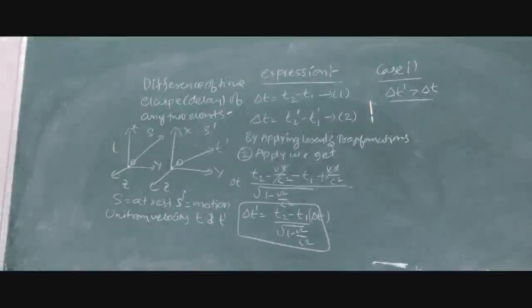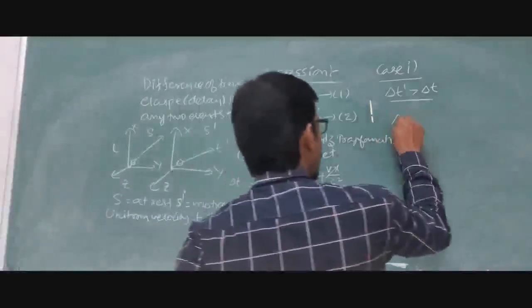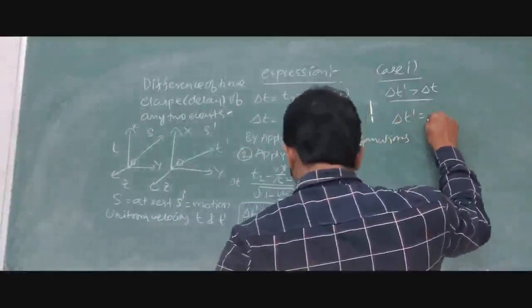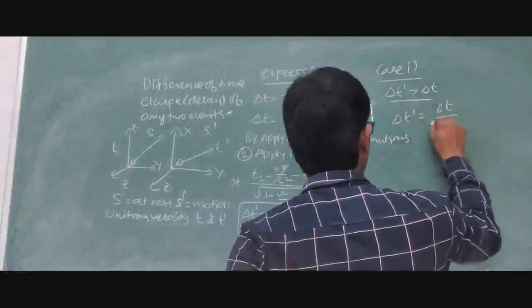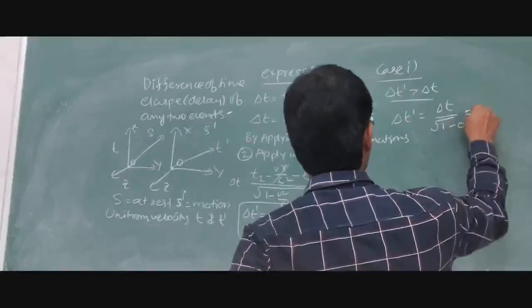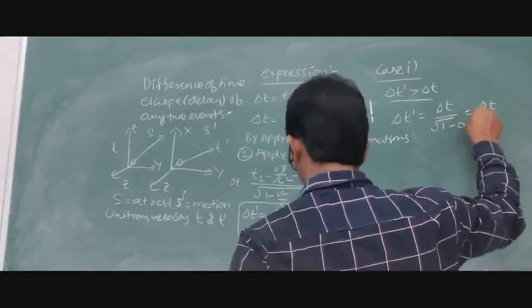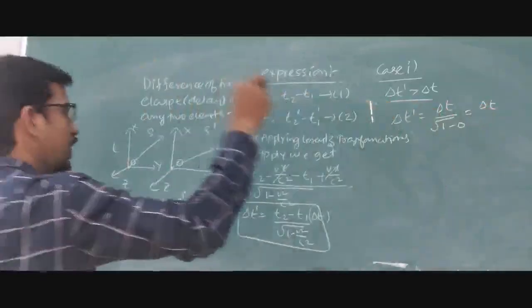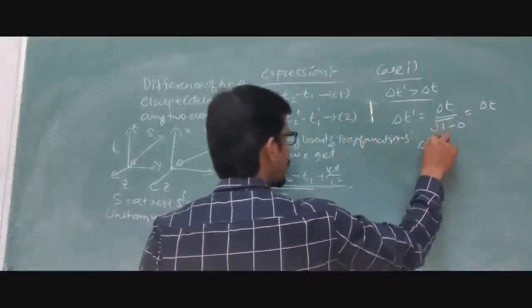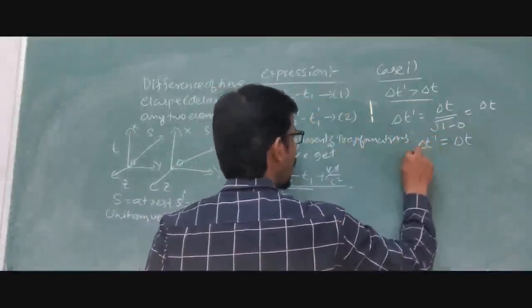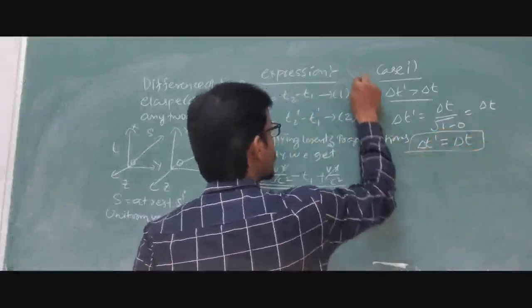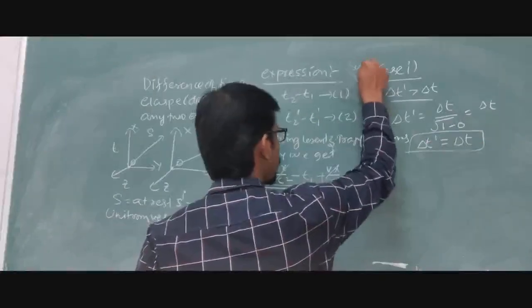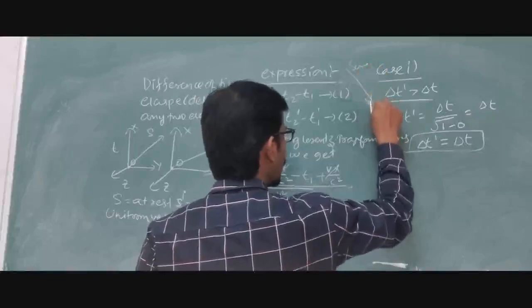Then with v equal to 0 we get 1 minus 0, so delta t dash equals delta t is the answer. Therefore, the time of the light pulse in both frames is equal. Both are equal: the light pulse coming from the source and the absorber are at the same time.